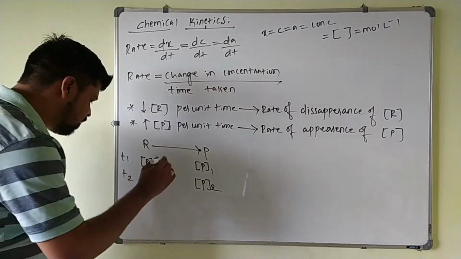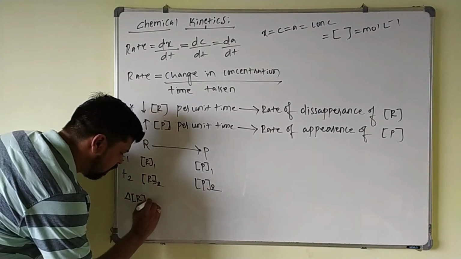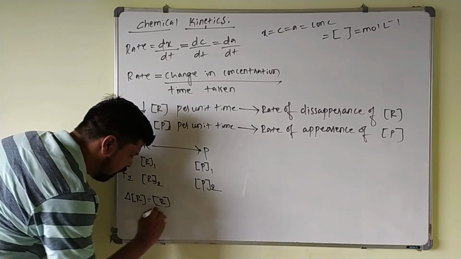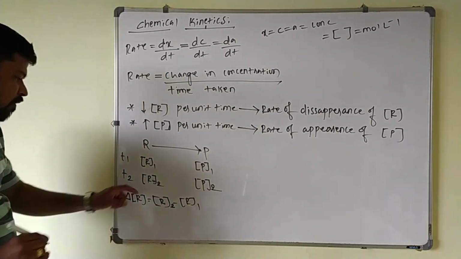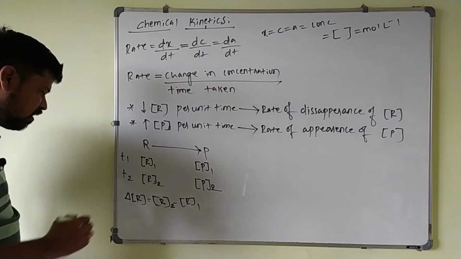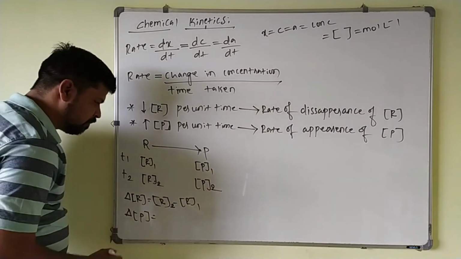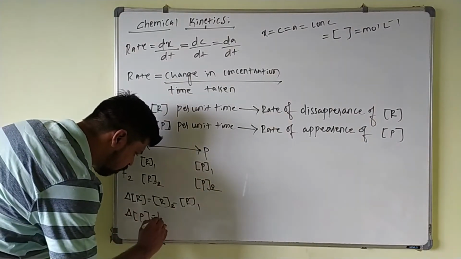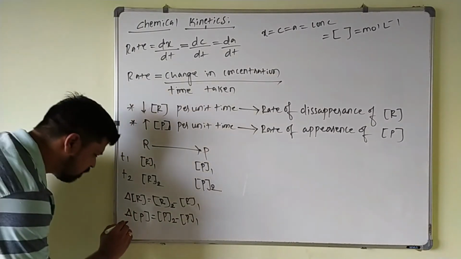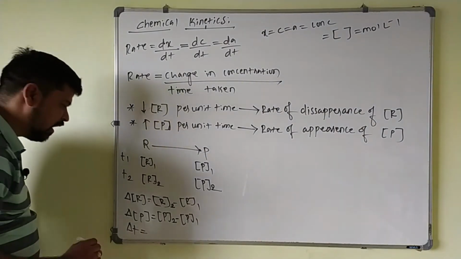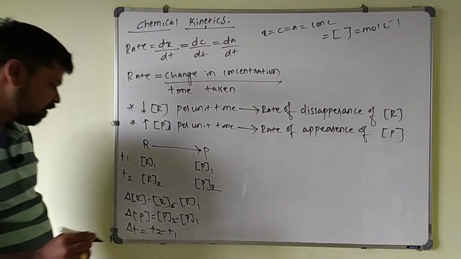t2 minus t1. So for this you can write the change in the concentration of reactant, that is delta R, nothing but R2 minus R1, the concentration of the reactant after some time minus the initial concentration. Or else the change in the concentration of the product, that is how much amount of product is formed, final minus initial, again P2 minus P1. Next the time taken for this, that is delta t, that is t2 minus t1. From here to here, how much time is consumed.